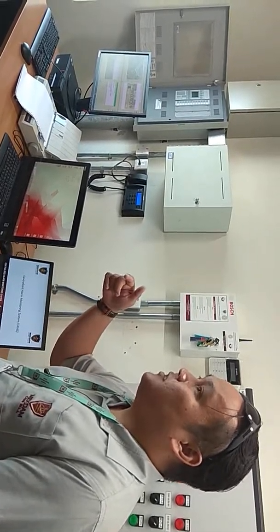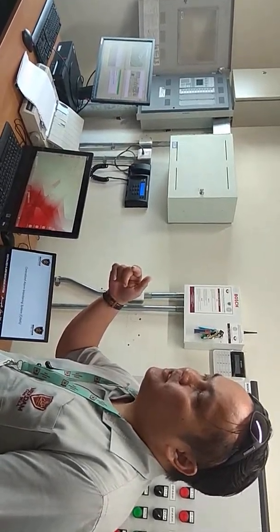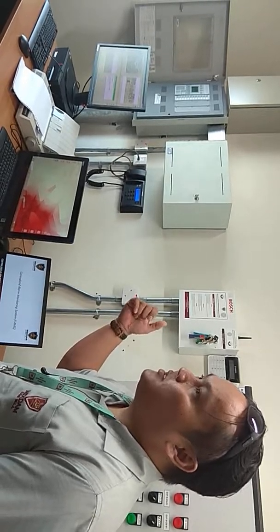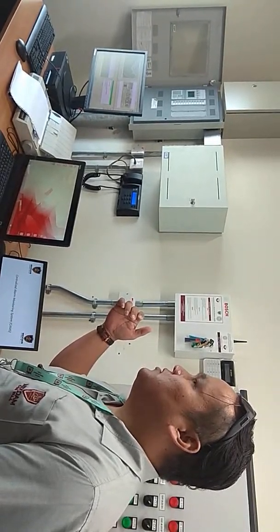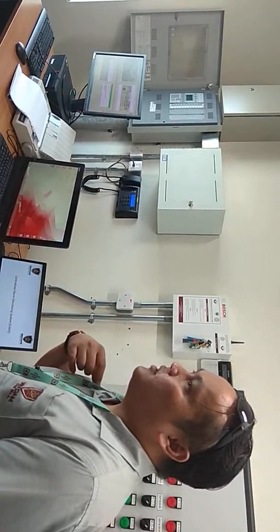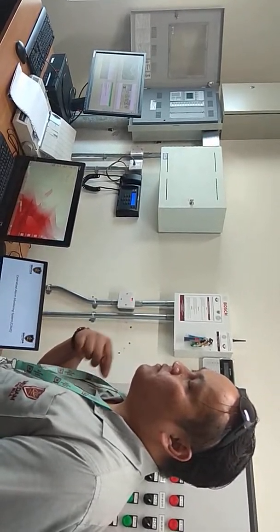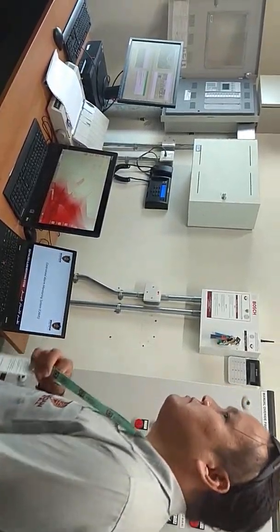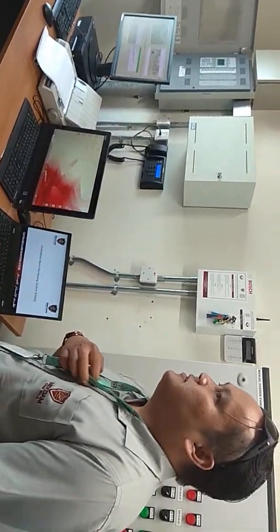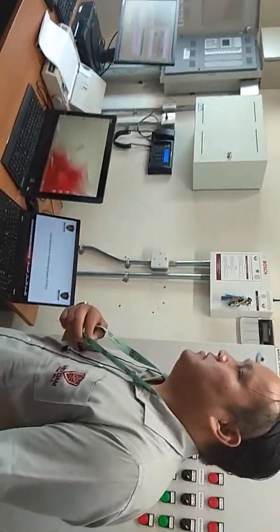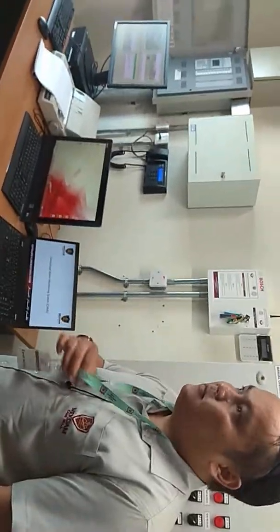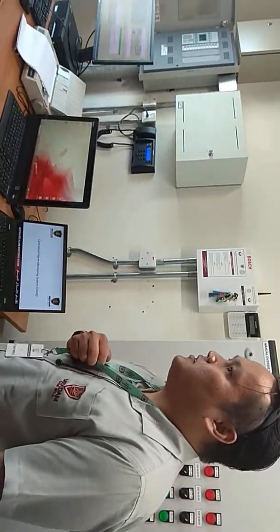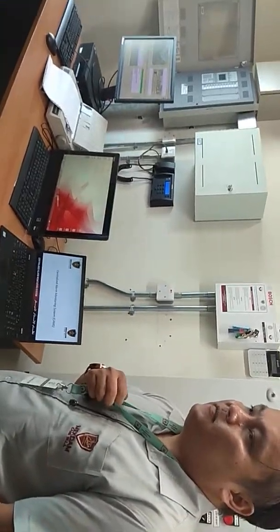Because sometimes when you silence the sounder, the alarm output will be stopped also. So you need to ask your fire alarm provider what sequence is given, and you can check from the fire alarm. Because what we do, if there's an alarm, we silence and we verify. But no reset. We will reset once it is verified, false or active.